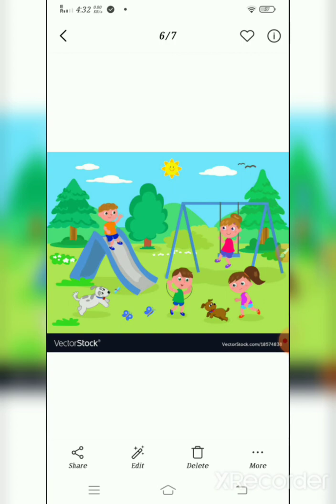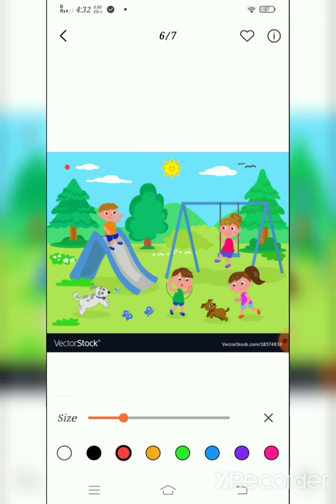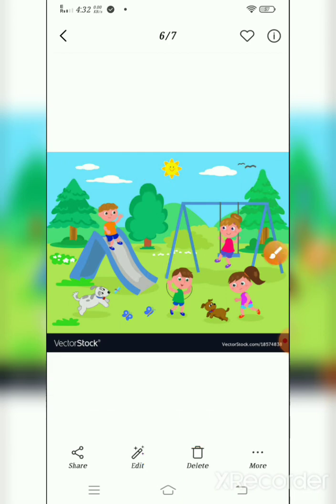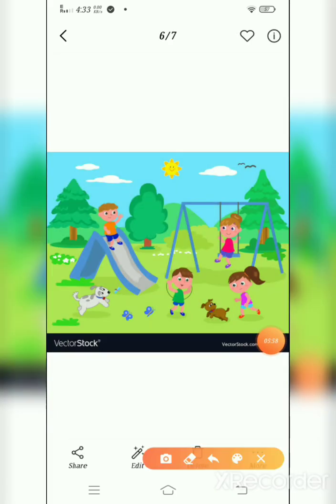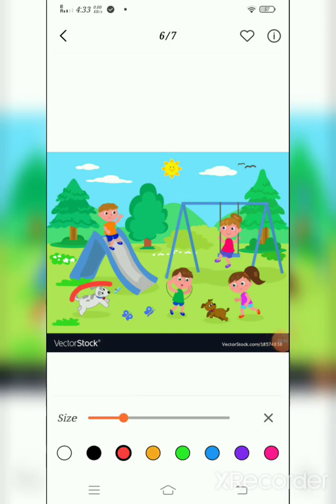Shall we count the trees? Yes. 1, 2, 3. So there are three trees in this picture. And the next question is, how many dogs are there in the picture? Yes, we can find the dogs easily because they are standing in front of us. One, two. There are 2 dogs in this picture.